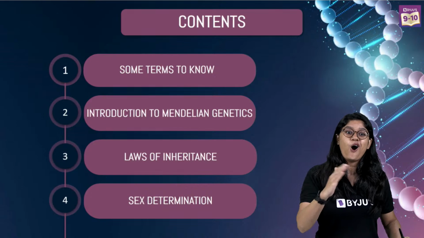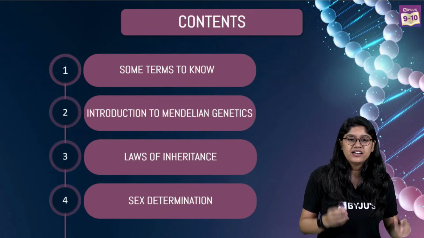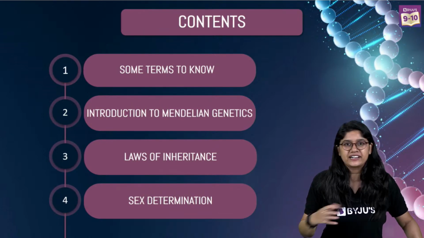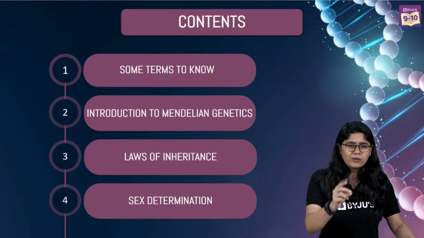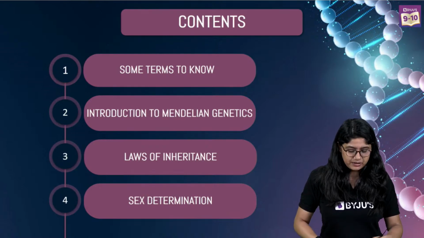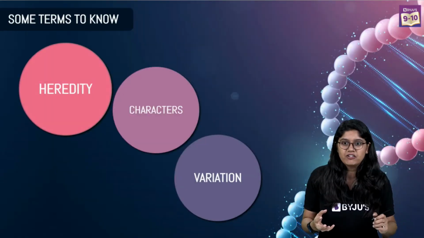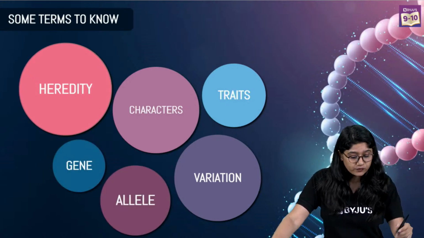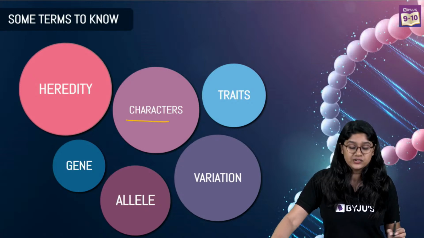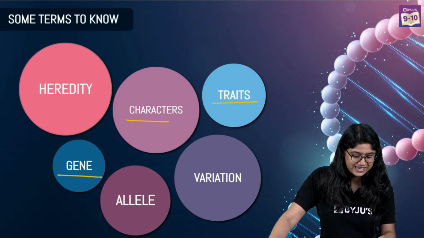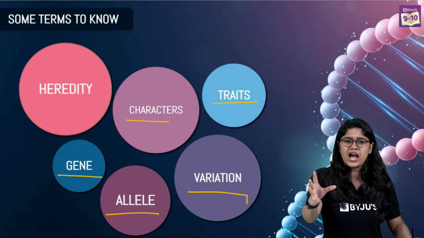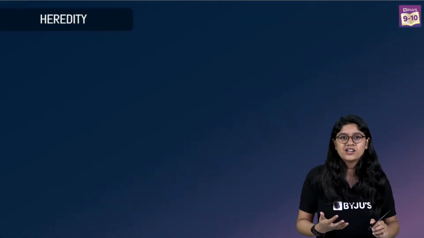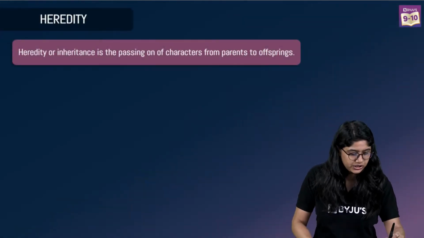Now, as I can see already, some of you are telling me the heredity definition. Heredity is the transfer of characters or traits from the parent to their offspring. So one thing we are very clear about, the first word we will be learning is heredity. Apart from heredity, we will be learning all of these important words like what are characters, what are traits, what are genes, alleles and variation. So let's start with a very important 1 mark question which is usually asked. What is heredity? And here we have the definition.